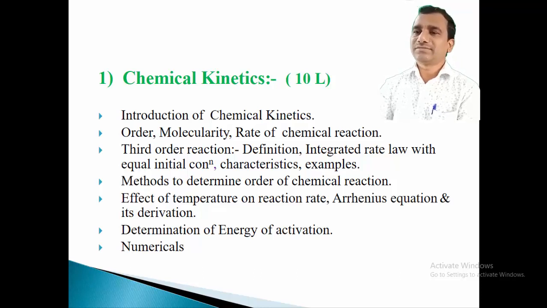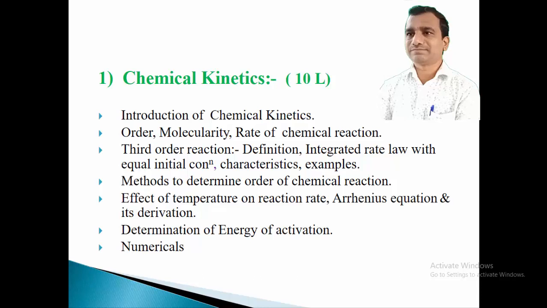After studying the different methods of determination of order of reaction, we are going to look towards the important point, what is the effect of temperature on the rate of a chemical reaction. For that we have to study one important equation, and that equation is called the Arrhenius equation and its derivation. So that is an important part from this chapter.